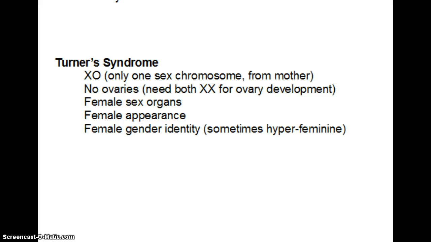Our next variation is Turner syndrome. Here, there is only one sex chromosome present, so they are known as an XO, and the X is typically from the mother. There are no ovaries, as you need to have two X chromosomes for proper ovary development. There are female sex organs present, and there's a female appearance, and a female gender identity.